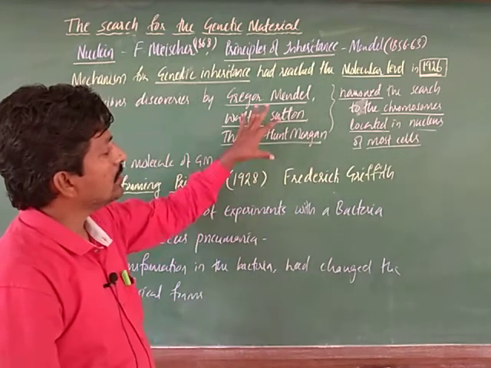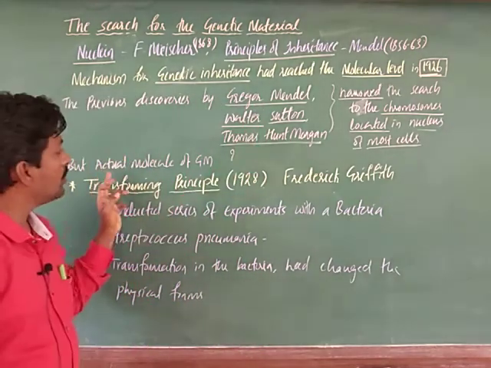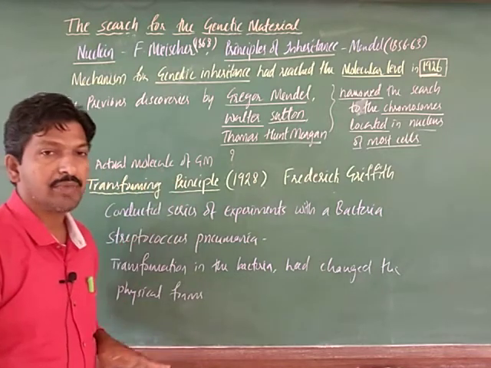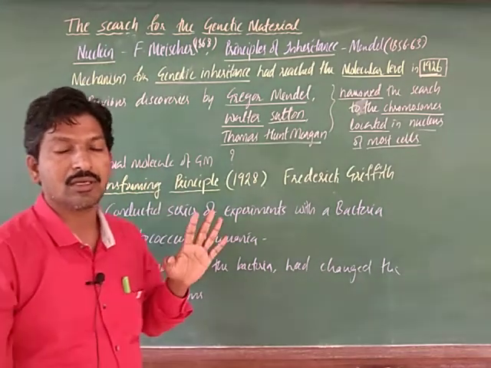After that, the actual molecule of the genetic material remained a question.